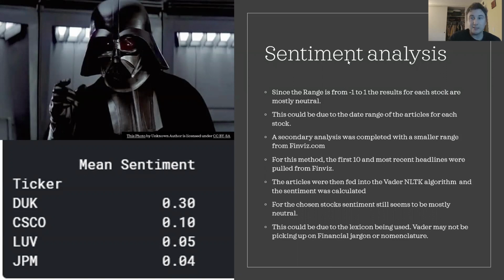So I may try one other method of creating my own lexicon to see if that might help. I'm not sure that it will, but it might be another step to move this forward, or to see if I can get a different result. Or I might try just a different lexicon to do this analysis, to see if there's a better lexicon for the financial markets.